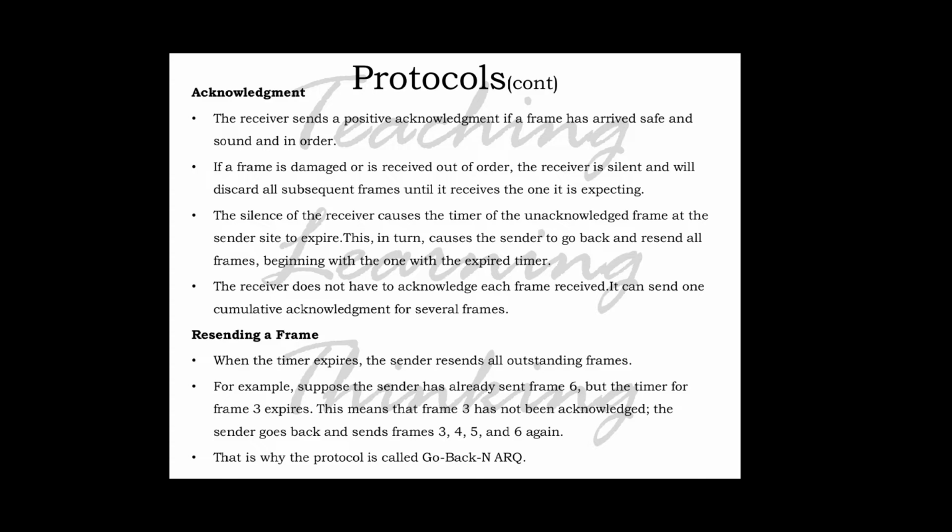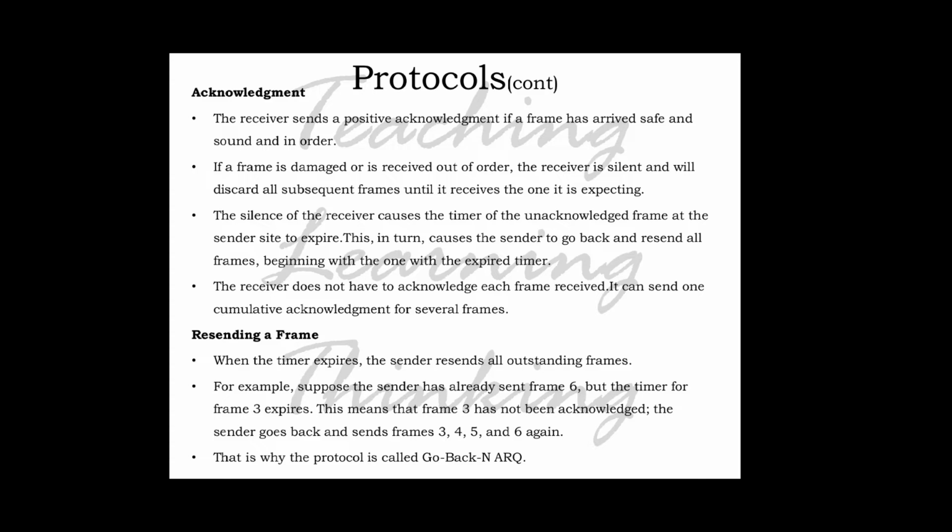Resending a frame: when a timer expires, the sender resends all the outstanding frames. For example, suppose the sender has already sent 6 frames, and the timer for frame 3 expires. This means that frame 3 has not been acknowledged.